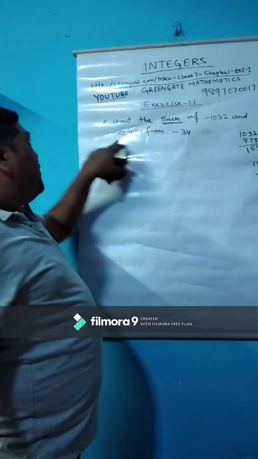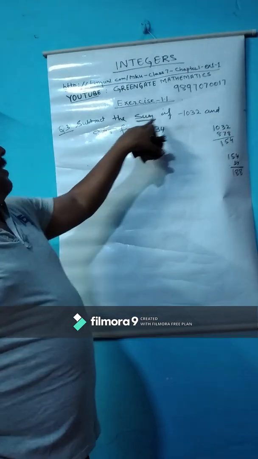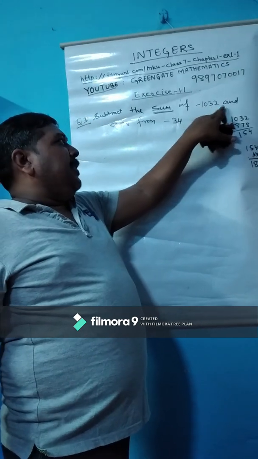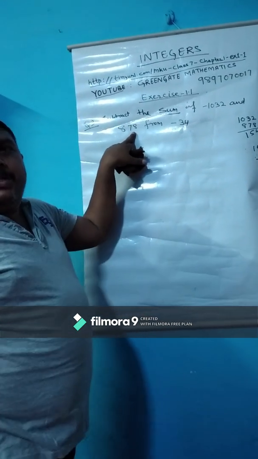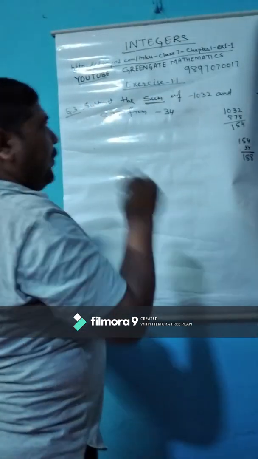Children, the next question, question number 3. Subtract the sum of minus 1032 and 878, means positive 878, from minus 34. Children, first we will write how we will arrange this.